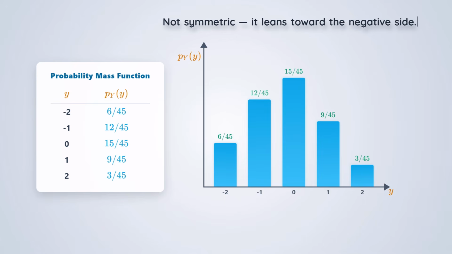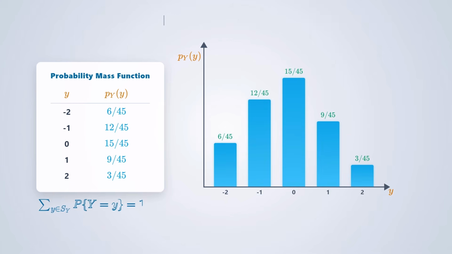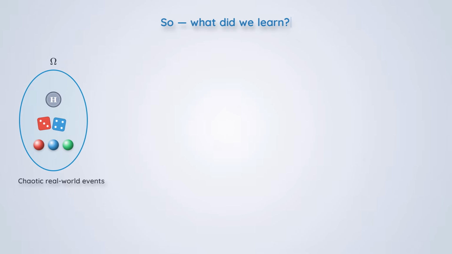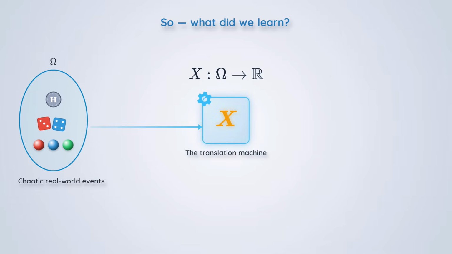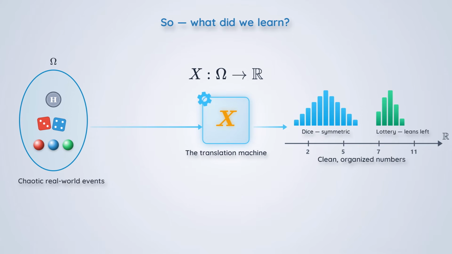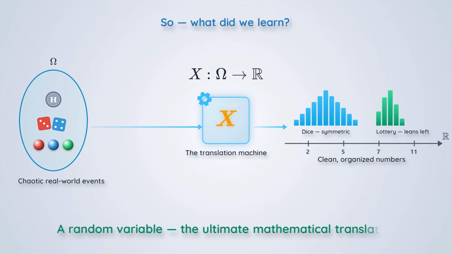And as a final sanity check, if we add up all the probabilities in our distribution, they equal exactly 1. This confirms that our random variable safely accounted for every single possible outcome in our entire sample space. So let's wrap this all up. A random variable is, at its core, the ultimate mathematical translator. It takes chaotic real-world events and brilliantly organizes them into clean, manageable numbers.